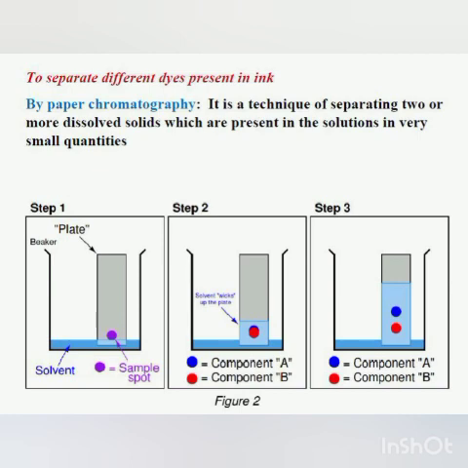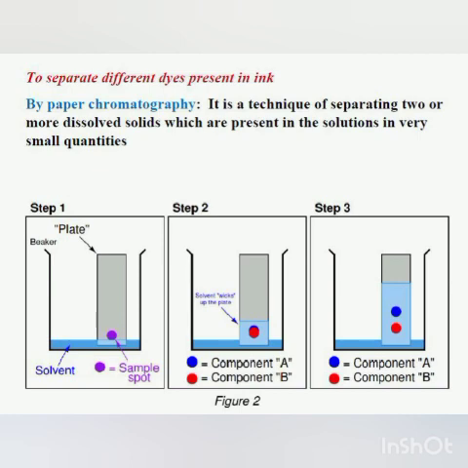You can see here the filter paper is dipped in the jar, in the lower part, in such a way that the pencil line is at the bottom. Now the filter paper strip is held vertically by attaching the upper end to a glass rod with sellotape, kept in the mouth of the glass jar. Is it clear or no? Now the lower end of the paper strip should dip in water, but the pencil line which has the dried ink should remain above the water level.